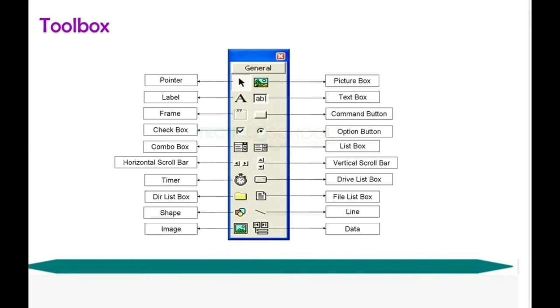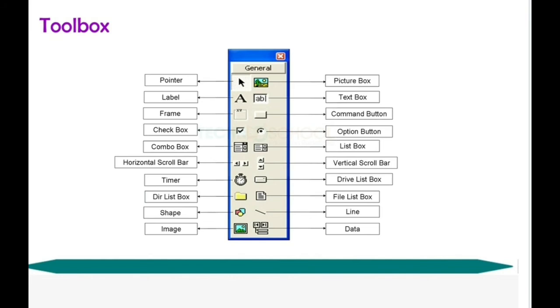In my previous video I explained the simple tools: text box, command button, and label. The command button is an action button. When you run your program, we have an output screen. In the output screen, when you click the command button, your output will be given. Technically, we can say it's an action button. And the text box is used to enter the input values. The labels show the control names. So as of now we have discussed only these three tools.